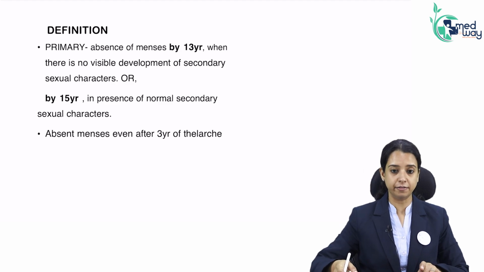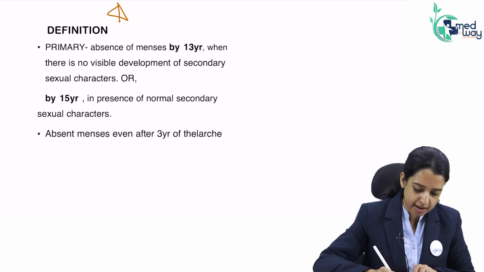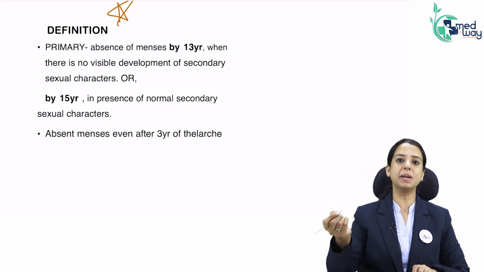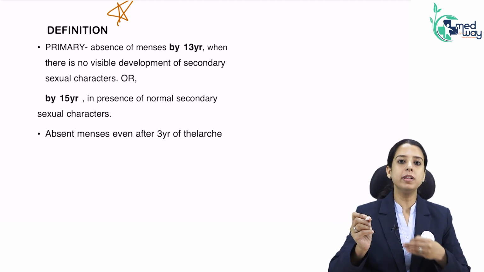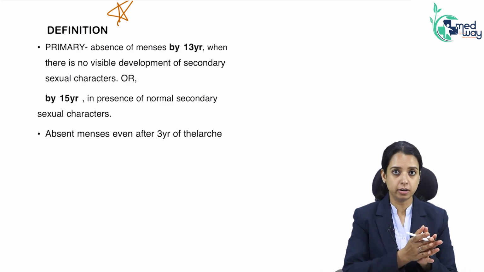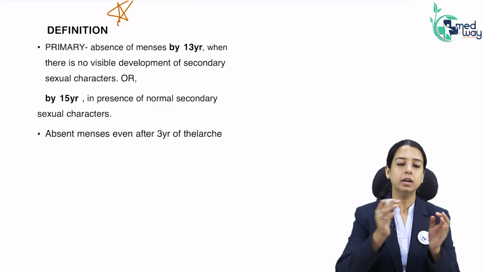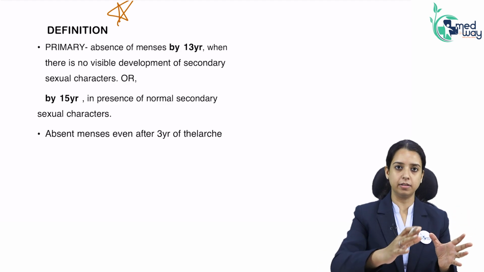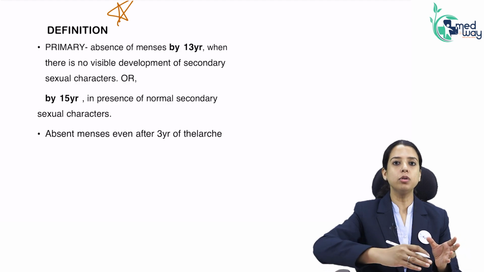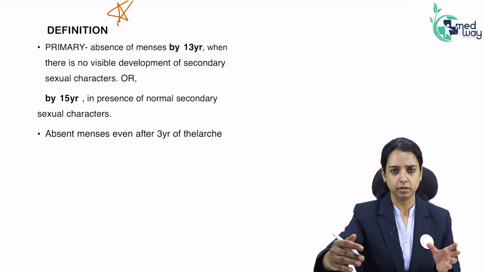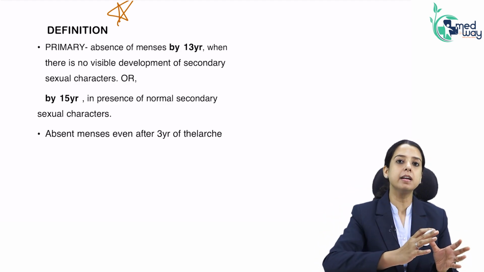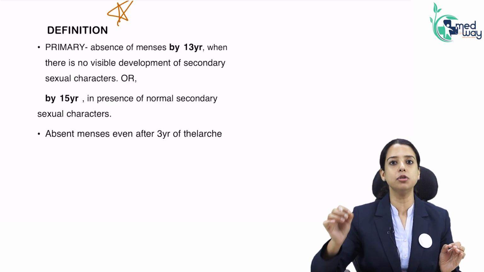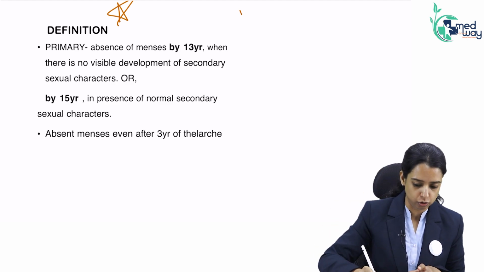First and foremost, definition. Very important. Many times questions have been asked. What is primary amenorrhea? Any girl who has not developed the secondary sexual characters and the menses both within 13 years of age. And if somebody has developed secondary sexual characters, then you give her a leverage of another 2 years. So if there have been secondary sexual characters but no menses till the age of 15. So we have two age groups.